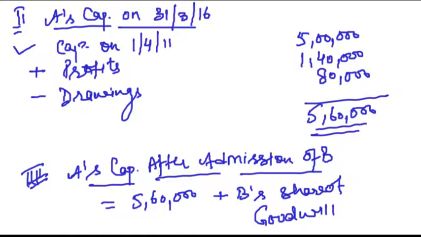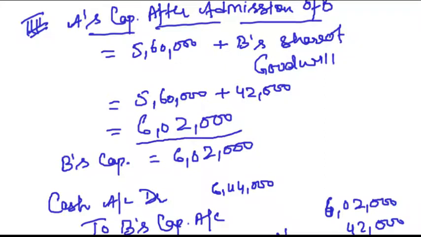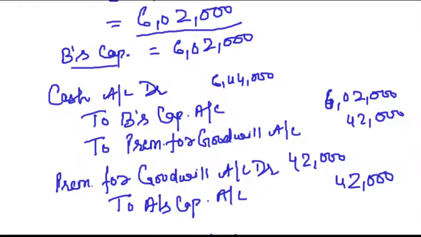Then we calculated A's capital after the admission of B, that is equal to B's capital. Then the journal entry, because the question clearly says that the capital and premium for goodwill is being brought in cash, right? We say cash to B's capital to premium for goodwill account. Then this premium will be adjusted through the old partner's capital account. In this case, the old partner is only one person, that is A. Clear?